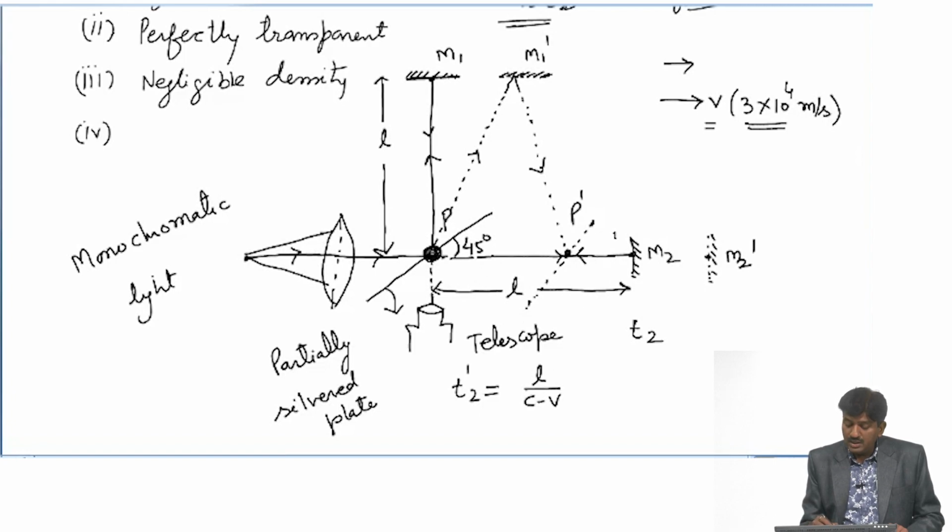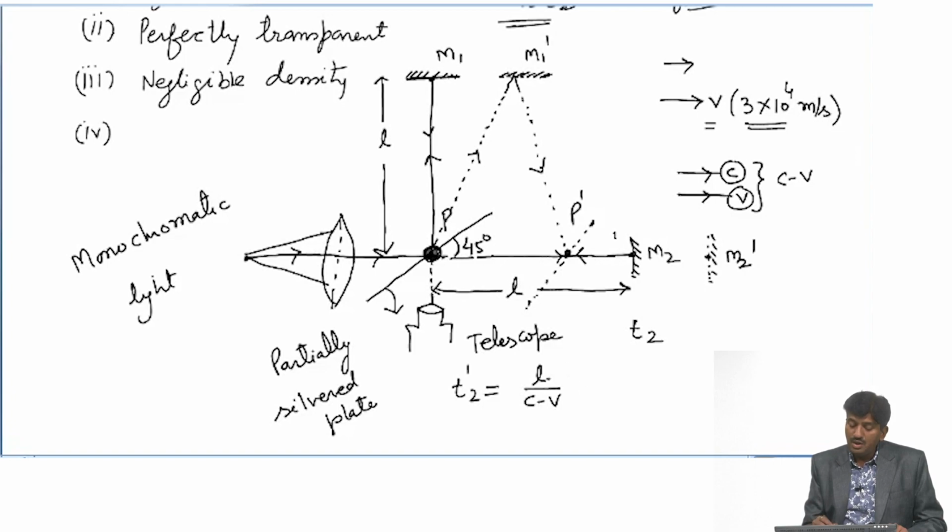The velocity of light ray from P to m2 is c, and in this direction the light ray is moving with velocity c, and the frame is also moving in the same direction with velocity v. So, the relative velocity of one with respect to another should be c minus v. So, we consider that the light ray with respect to the frame is moving with the velocity c minus v. So, distance upon time, that is L upon c minus v.